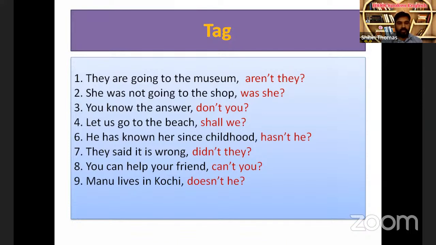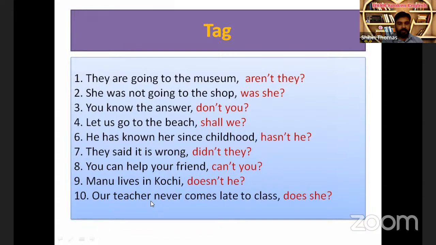Subject, Manu. Remember, here we cannot write "doesn't Manu" because we have to write the pronoun. The pronoun for Manu is he. The pronoun for Sheila is she. If the sentence was "Sheila lives in Kochi," the tag changes to doesn't she. "They live in Kochi," the tag is don't they. Like that. Next, "our teacher never comes late to class."